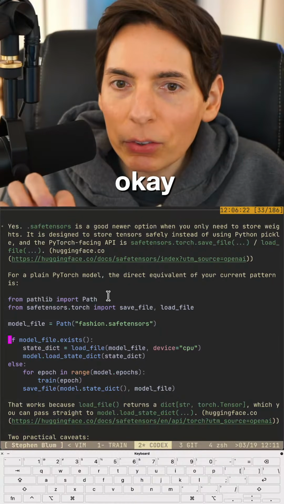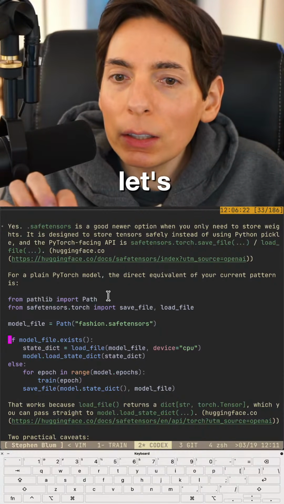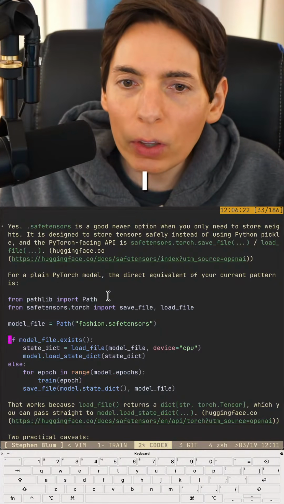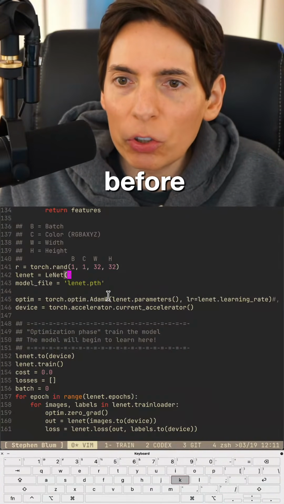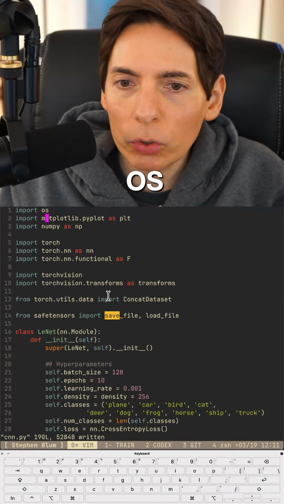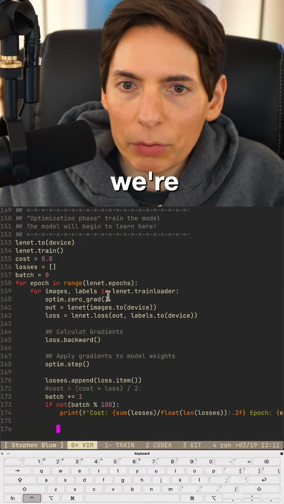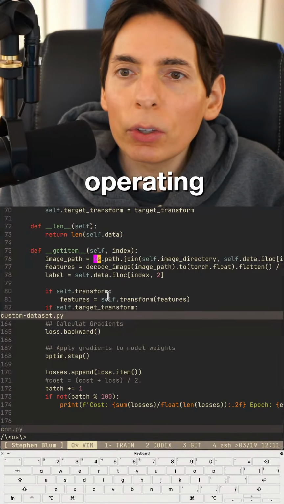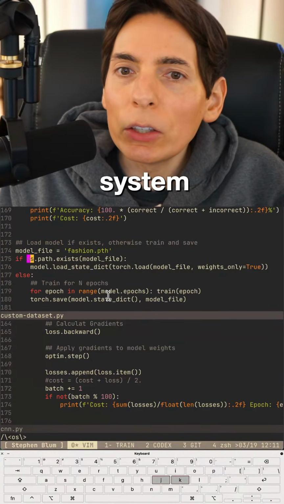Okay, model file exists. Let's see, where's model file? Oh, it's a path. I want to use the other one that I was doing before, where we're just using OS. Do we have OS? Import OS. We'll do it like that. So we're gonna do it differently. Here we go. Custom data, operating system. Right here. That's what we're gonna use.